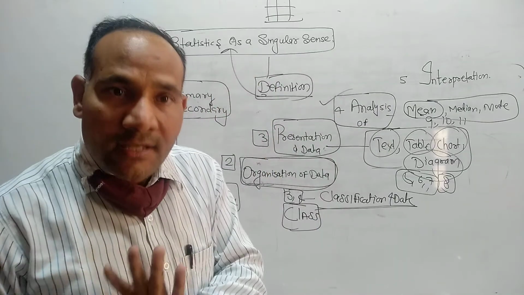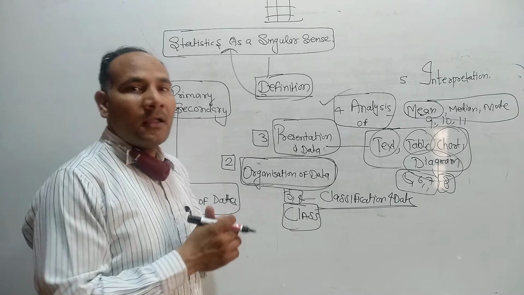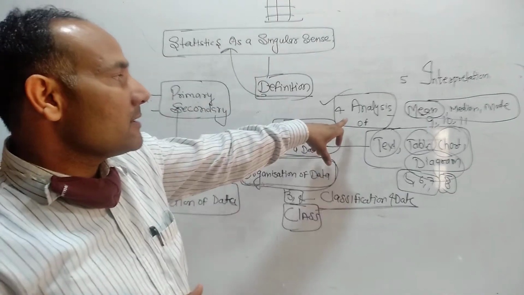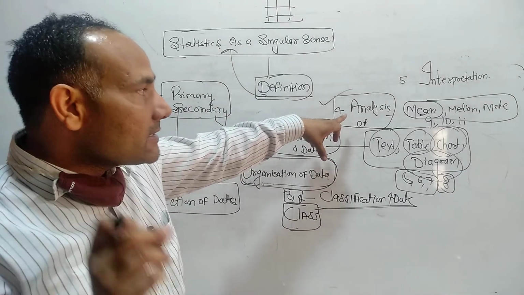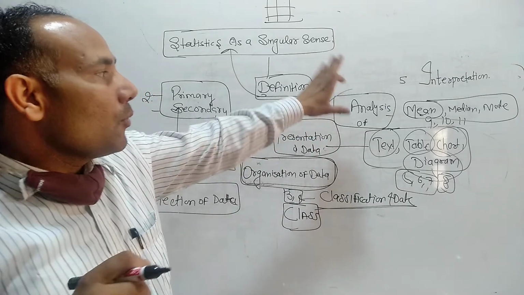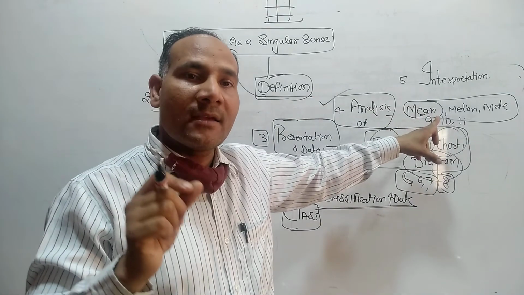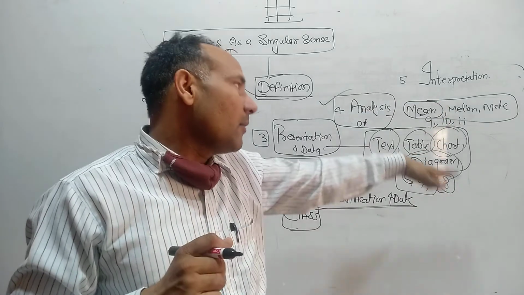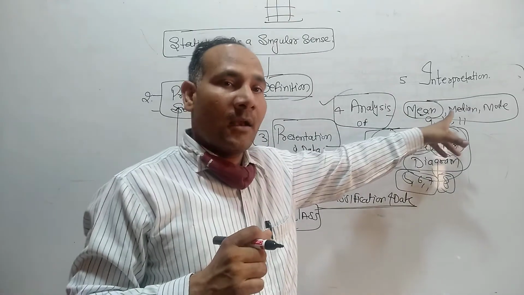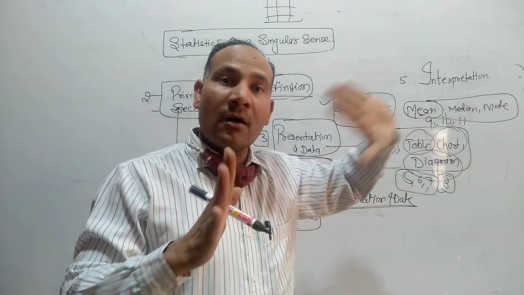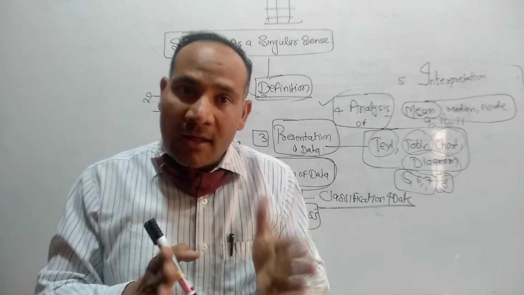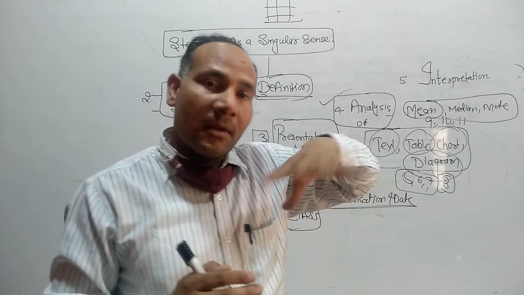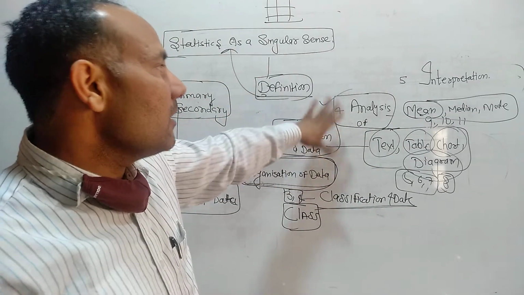So we get the result. We want a real analysis, a real meaning. We need to study various methods, mean, median and mode, to apply on the textual data, table and diagram. These are the statistical methods we apply on the data, and then we get the result.